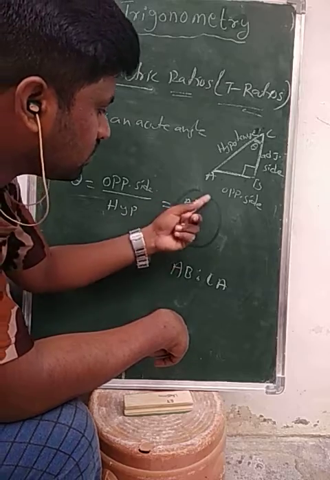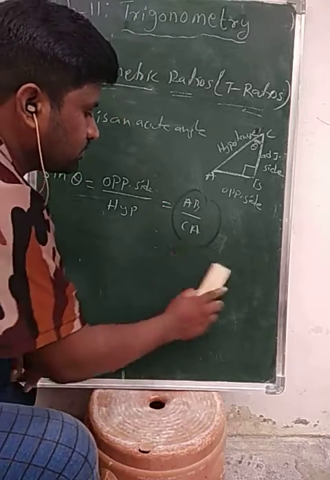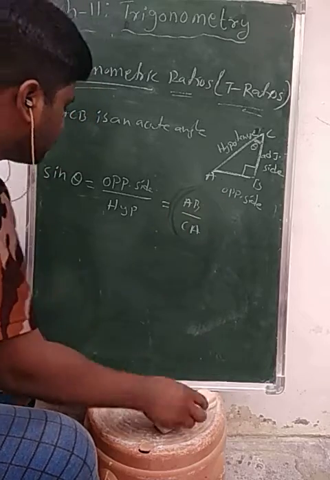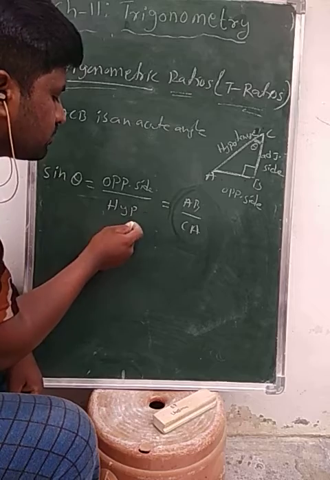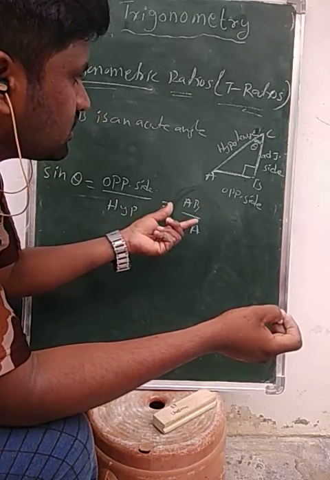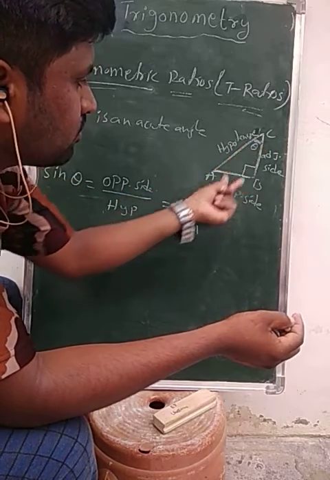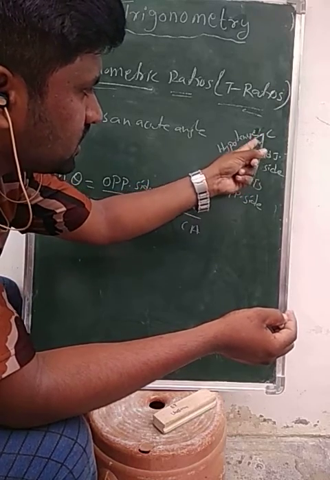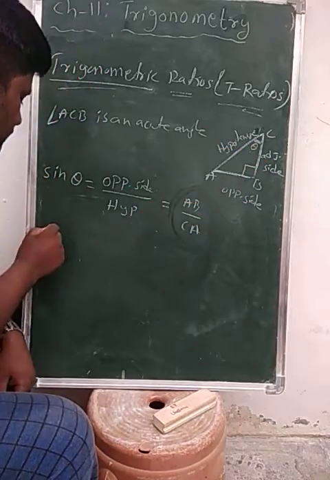A fraction can be written like this as a ratio. So sin theta means the length of the side opposite to angle C, which we took as theta, by the hypotenuse.